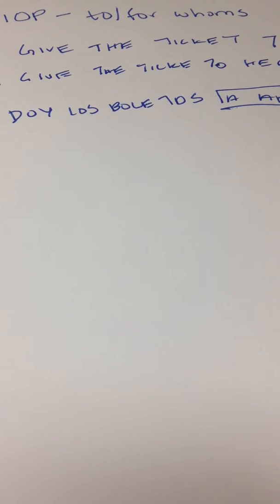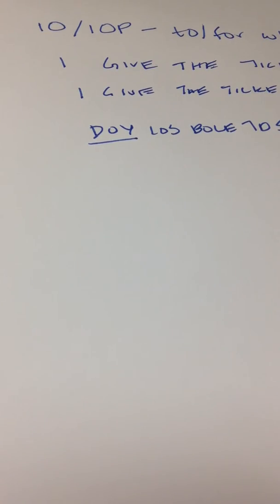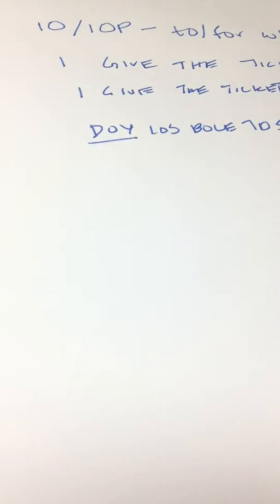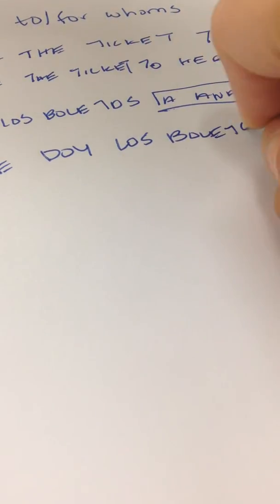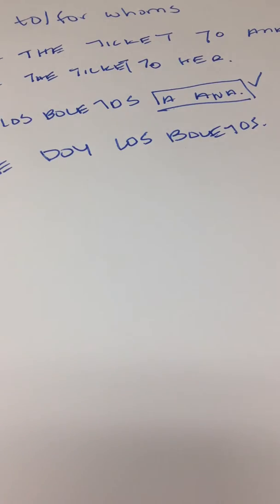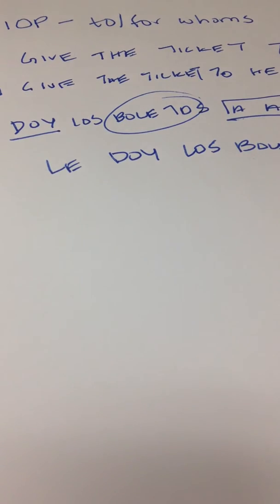Well, you say, Anna is a person, she's singular, so I know it's le. All right, it's the same rule. If there's only one verb, you put it in front of the verb. All right, so you want to say, I give it to her, or you gave the tickets to her. What you're going to do is put le doy los boletos. And then a lot of people are like, oh my gosh, that is really cool. You have two things going on here. You have the tickets and you have Anna.